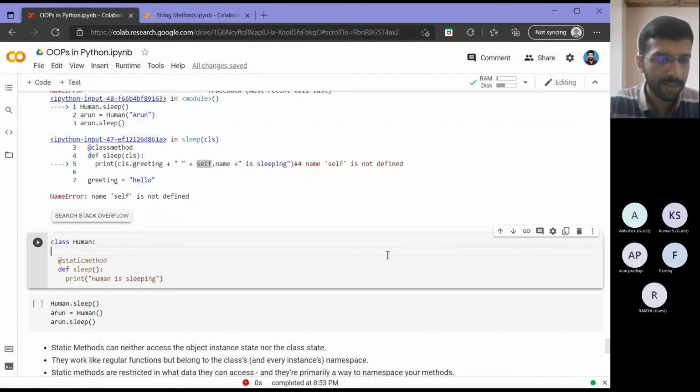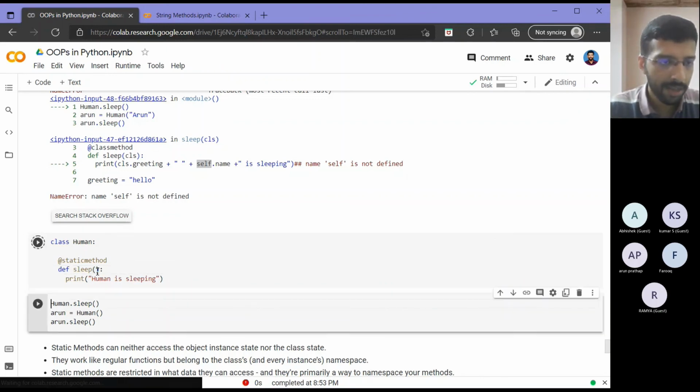Now coming to the second thing, which is called a static method. This is similar to the class method we saw. The same way, a decorator called staticmethod is used. But as you can see here, I am not passing a class or self argument. But I can have any number of other parameters, and this is printing sleep.